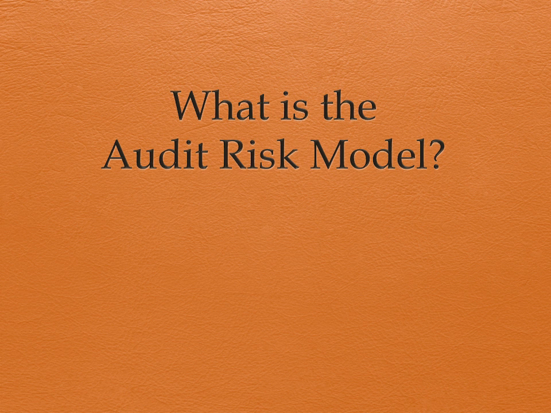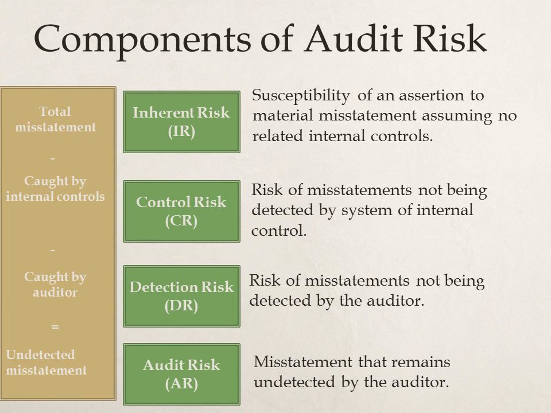The audit risk model. This is perhaps one of the most important topics in all of auditing. It helps the auditor understand the likelihood that they are going to make a mistake. It also helps direct and plan the audit. Audit risk, that is the likelihood the auditor issues an unqualified opinion when in fact there are material misstatements in the financial statements, is driven by three factors: inherent risk, control risk, and detection risk.